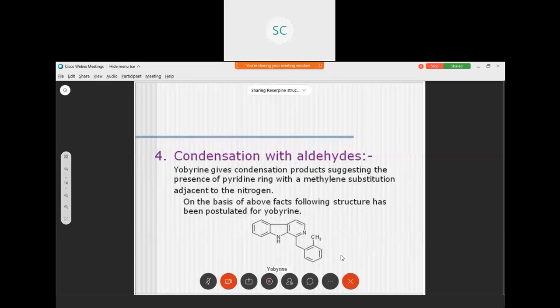This is the structure of yobyrine. Yobyrine gives condensation products suggesting the presence of a pyridine ring with a methylene substitution adjacent to the nitrogen. On the basis of the above facts, the following structure has been postulated for yobyrine. So, this is the structure of yobyrine.